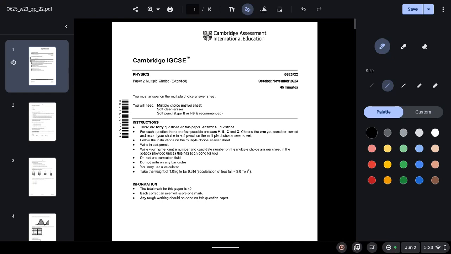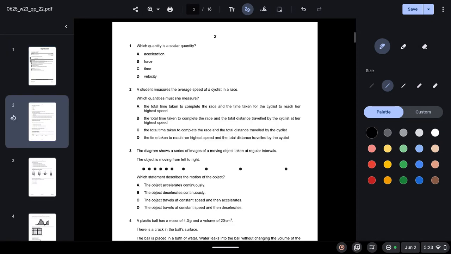Today we will be solving Cambridge IGCSE Physics Paper 2 Variant 22 of October-November 2023. Question 1. Which quantity is a scalar quantity?